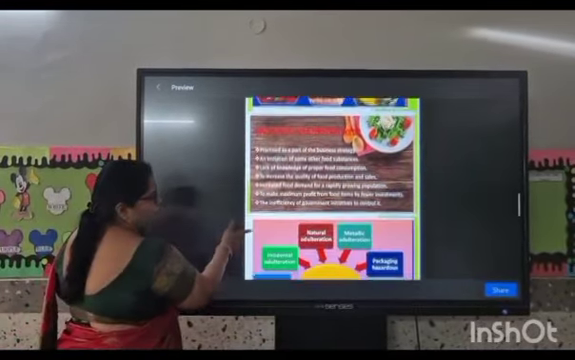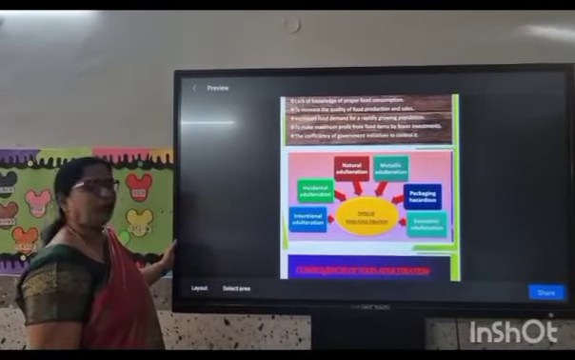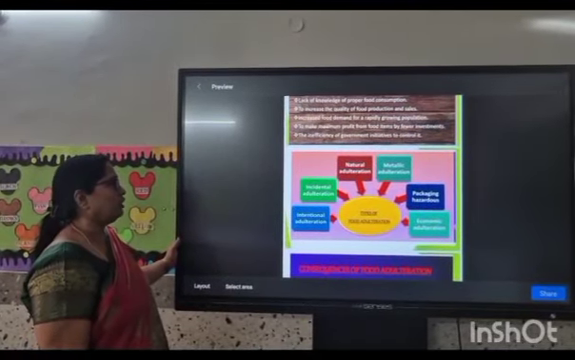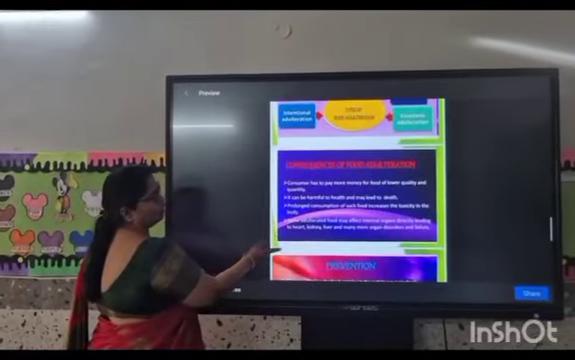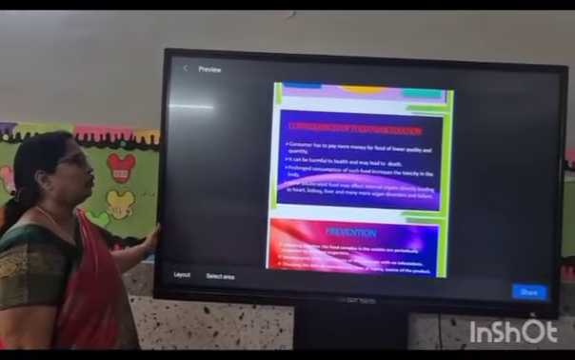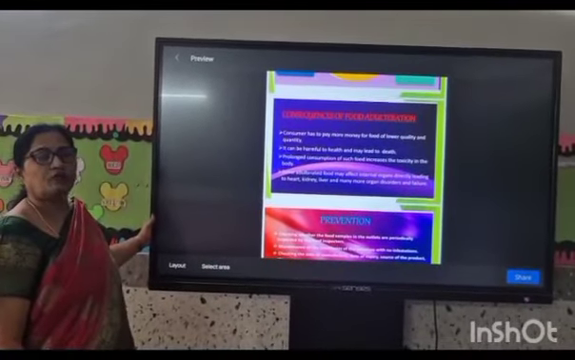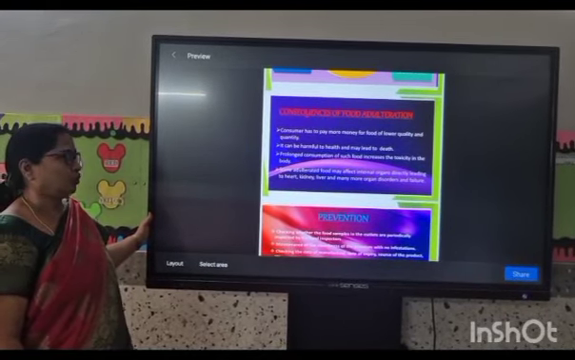There are different types of food adulteration. We have seen natural food adulteration, metallic, packaging, and economic adulteration, incidental adulteration, and intentional adulteration. So let us see what the consequences are. We have to pay more money, and the quality will be low. And not only that, it is harmful to our health. We will suffer from gastrointestinal problems, vomiting, loose motions, etc.